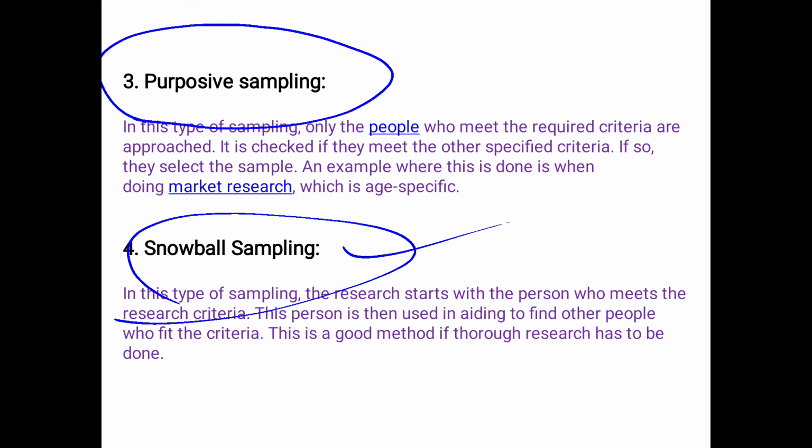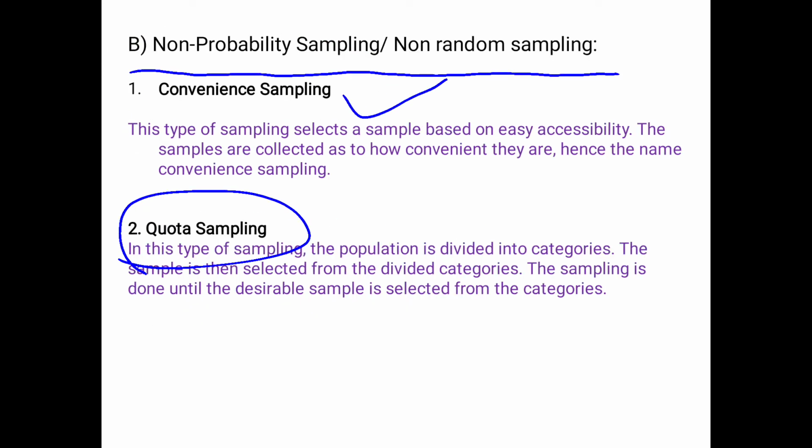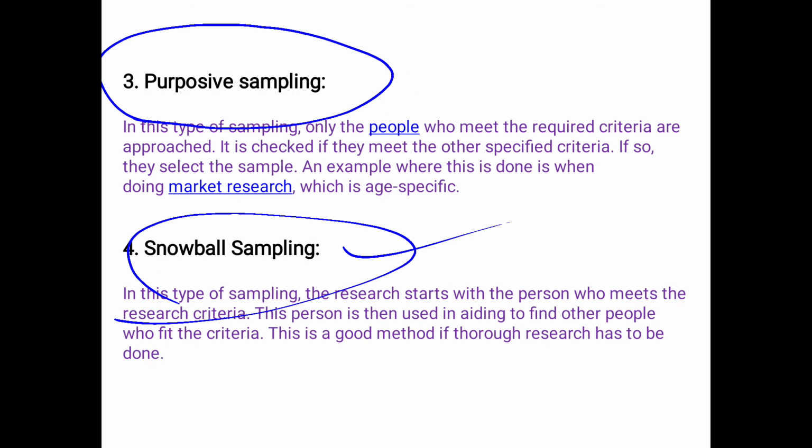In snowball sampling, the research participants recruit other participants for a test or study. It is used where potential participants are hard to find. I hope you understood the meaning of each method: non-probability sampling, convenience sampling, quota sampling, purposive sampling, and snowball sampling.